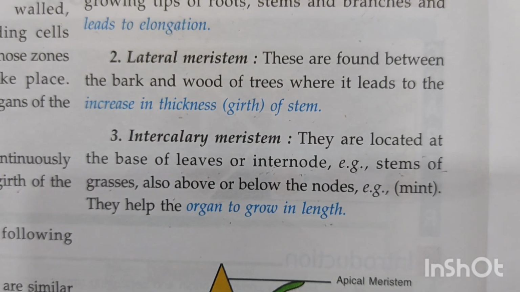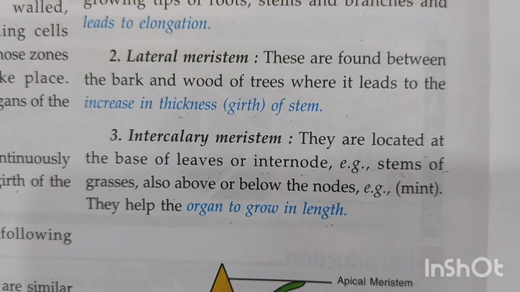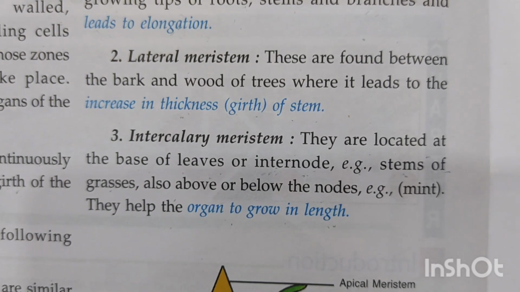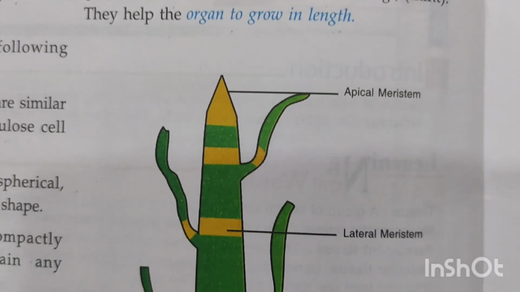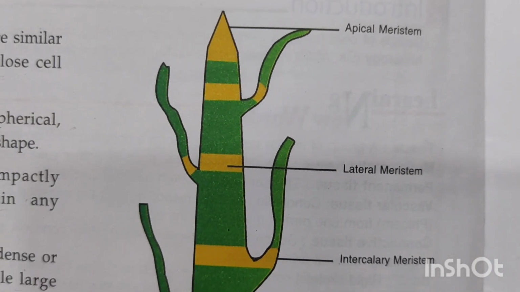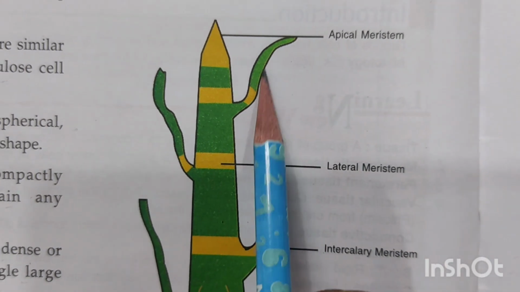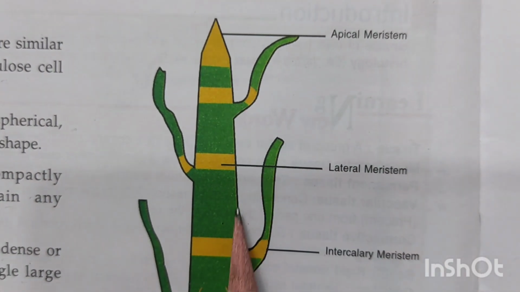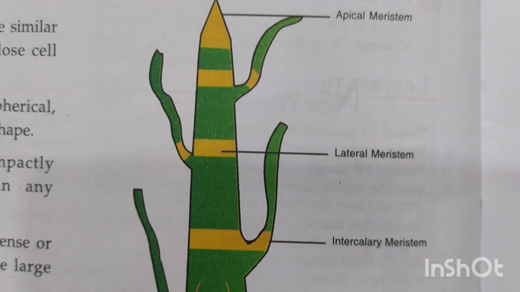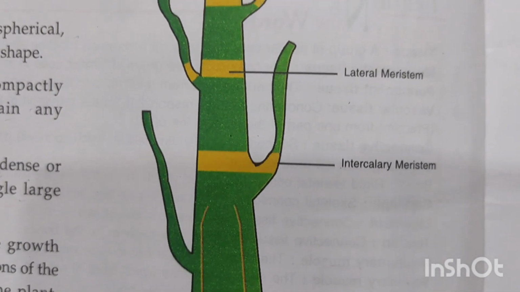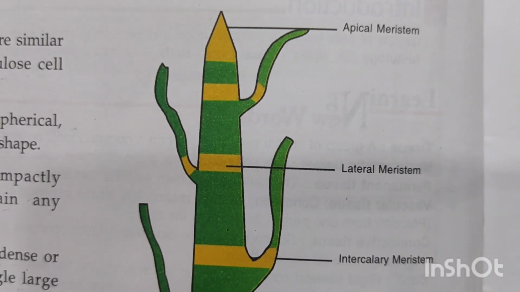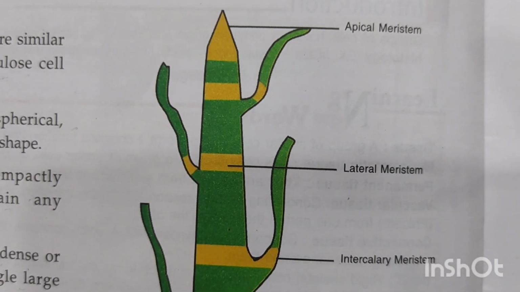So in this way, these meristems are located at three places in a plant body so that the complete length as well as the girth of the plant body can be seen changing. Now look at the positions of them, children. Apical meristems, lateral meristem and the intercalary meristem. So this is how they are placed and they help in increasing the length and the width of a plant.